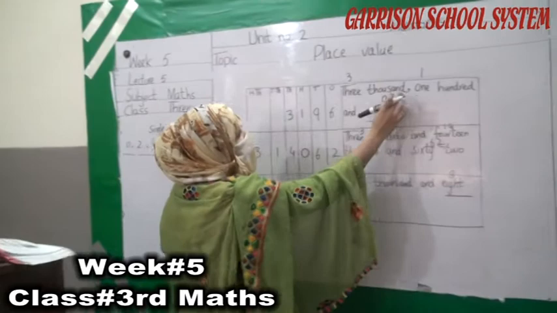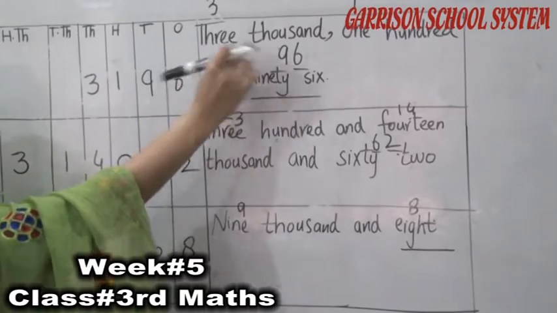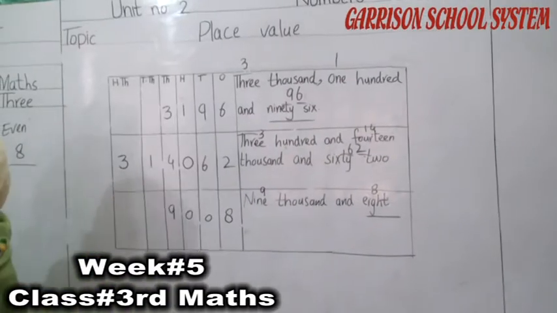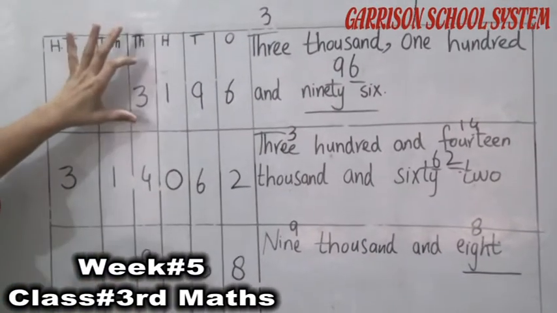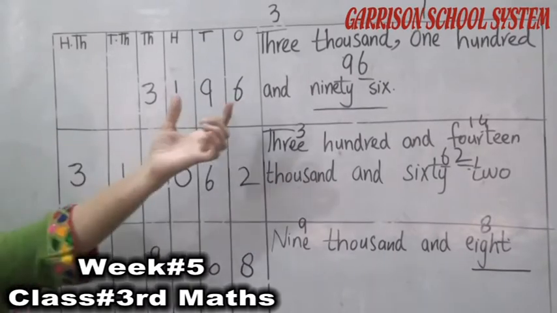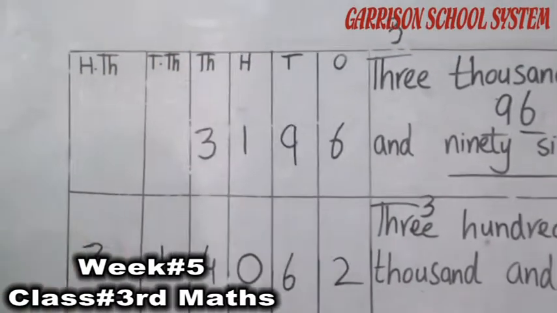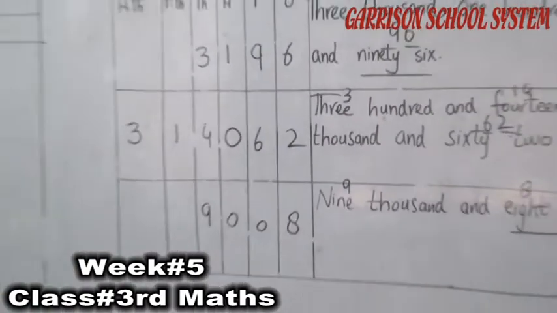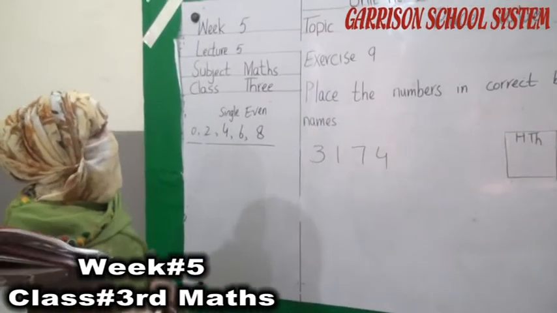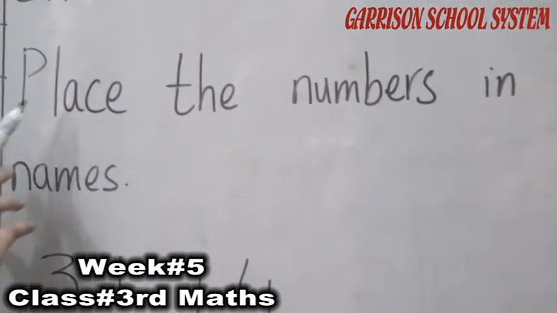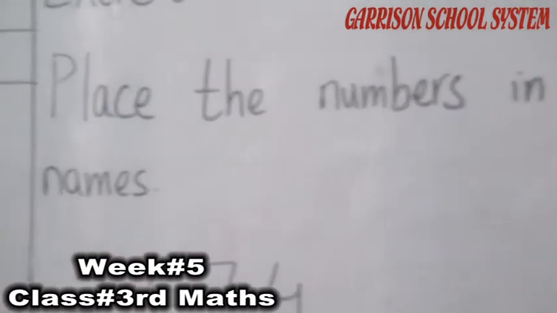We have to read these statements and write the numbers according to their place value. We have to take numbers from here according to their value and write them in their boxes here. Understand student? The remaining parts you have to solve by yourself. Look at the next exercise number 9. What is the statement? Place the numbers in the correct boxes and write their names. First, a number is given to us